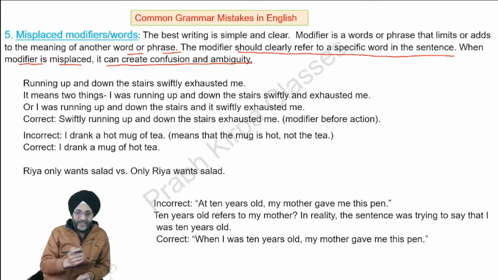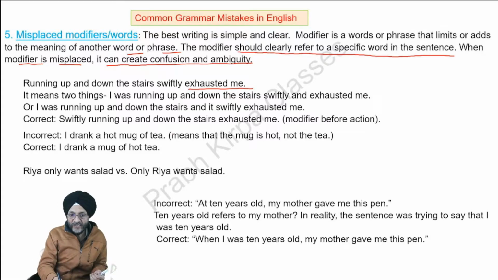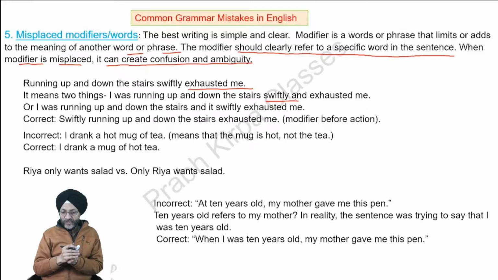Suppose I say, running up and down the stairs swiftly exhausted me. It means two things. It may mean I was running up and down the stairs very fast, swiftly, and because of running up and down swiftly, it exhausted me.